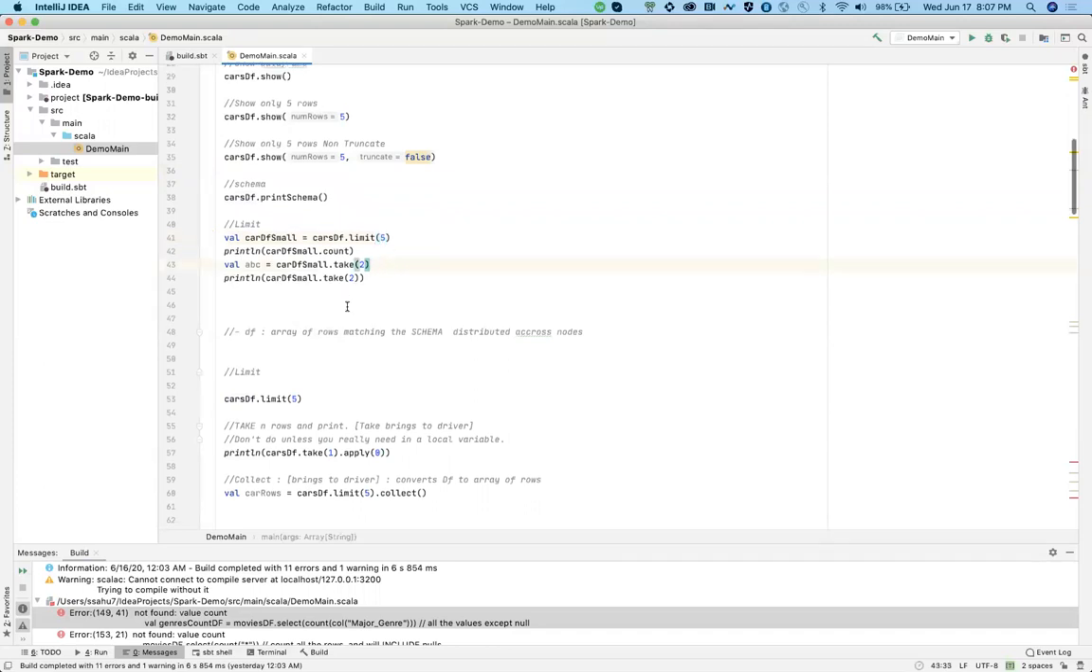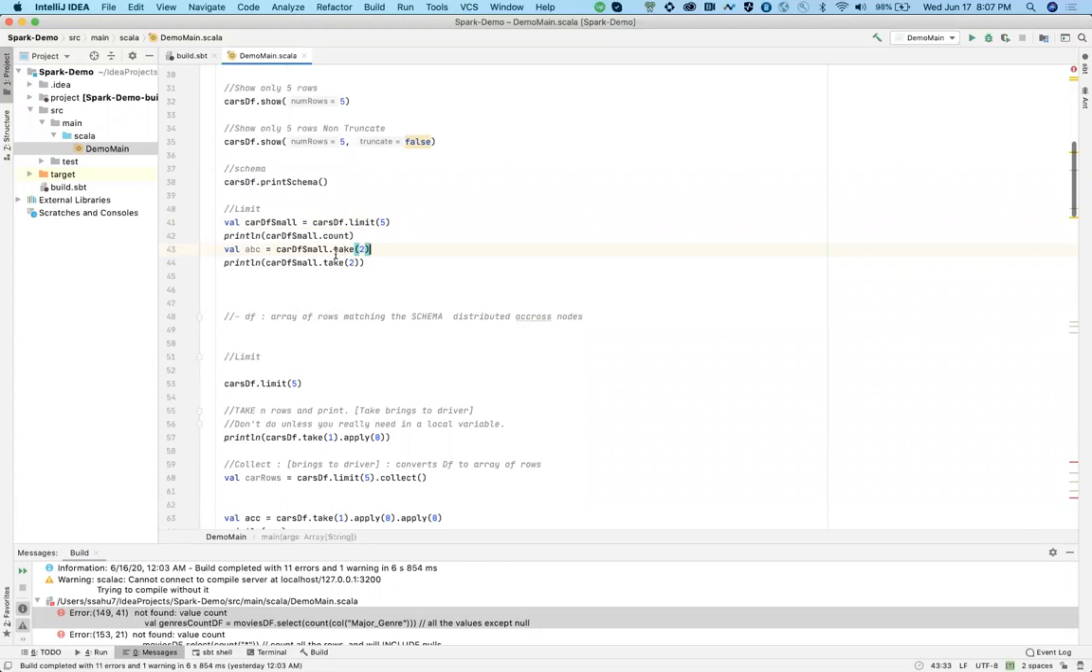Now take will also do the same, but take will convert that thing into an array of rows. So what is a data frame? It is basically a collection of rows, right? So take 2 will take whatever number of rows you give as the argument and convert them into an array of rows. It won't be a data frame anymore. This particular ABC won't be a data frame anymore.